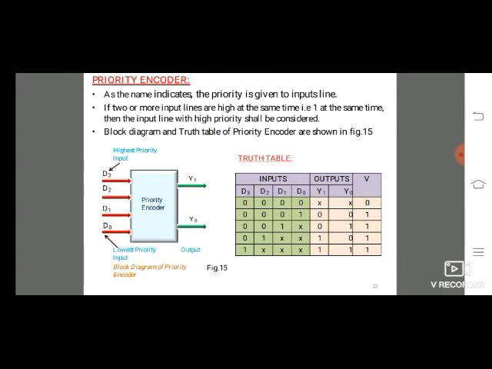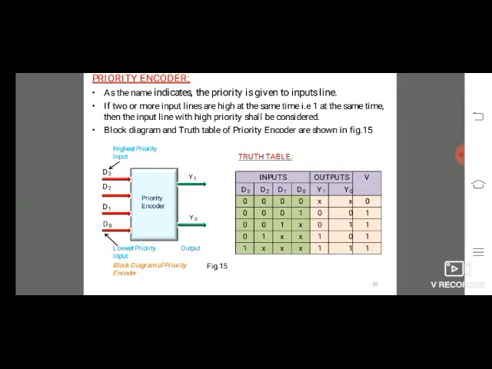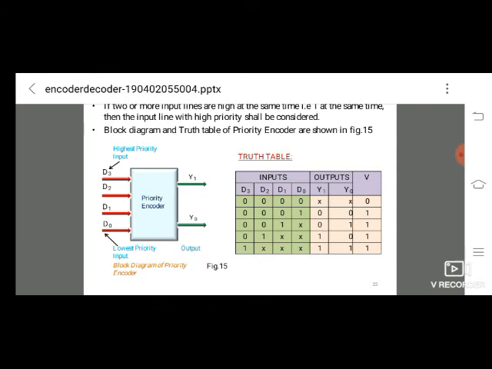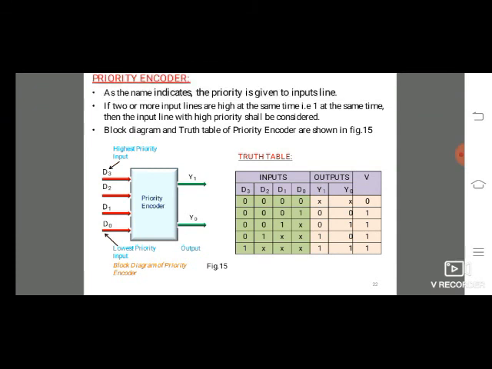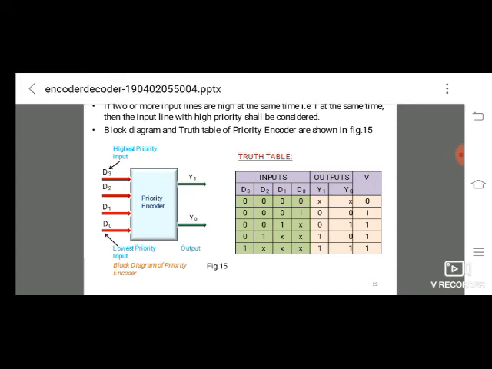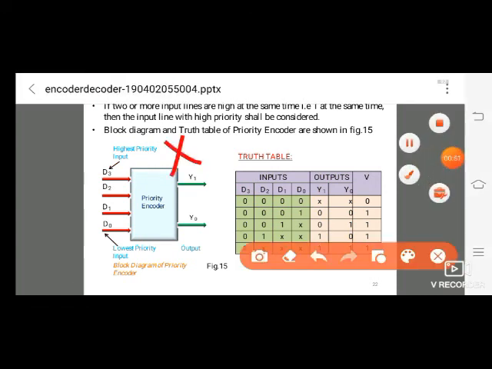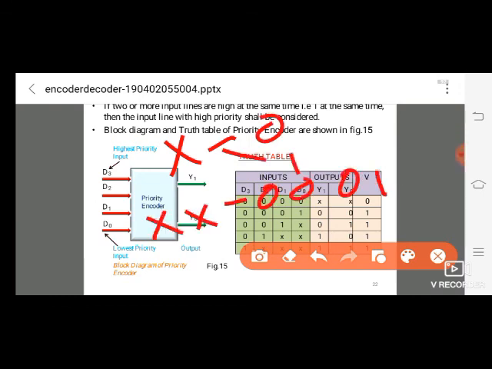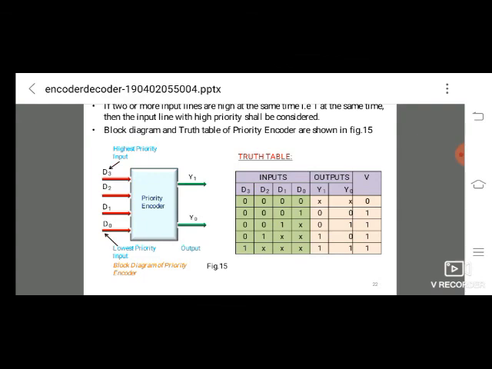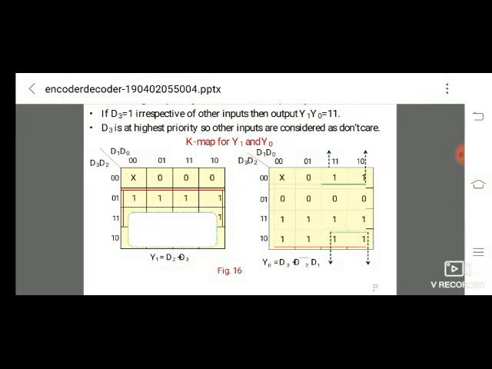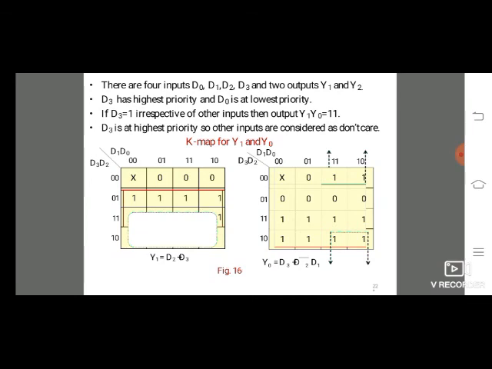It has 4 inputs and 2 outputs. Here the 4 inputs are D0 to D3, and based on the 8421 code we write 0 to 15. Here principal is the first priority, after that HOD is the next priority, staff the next, and student the next. Here x indicates only a 0 or 1 value, 2 x's indicate 0 0, 0 1, 1 0, 1 1, and 3 x's indicate 421 code. Based on that code we are implementing the priority encoder. After that, we are writing the K-map.